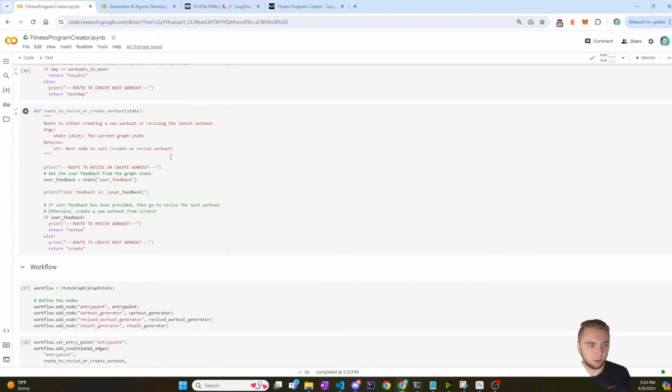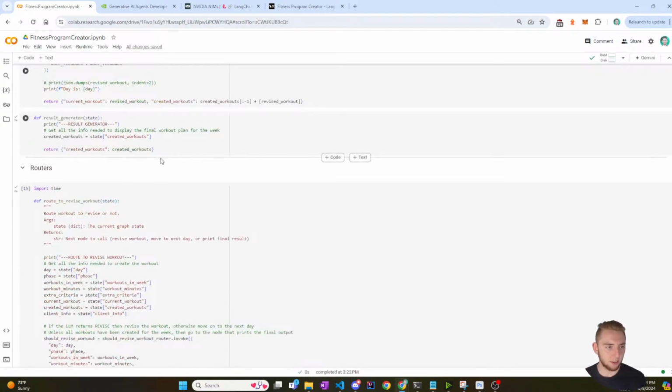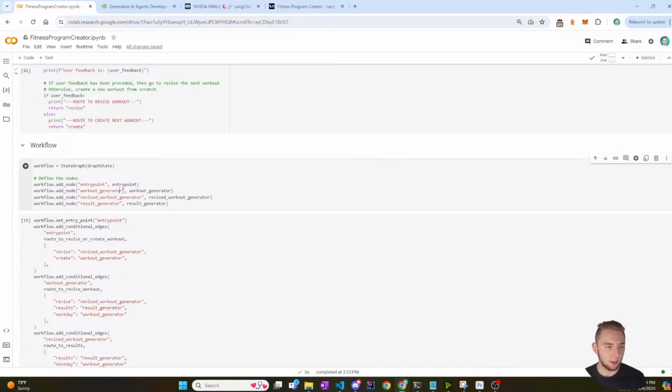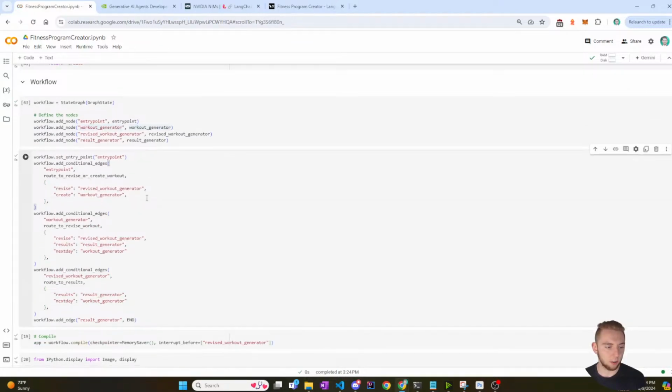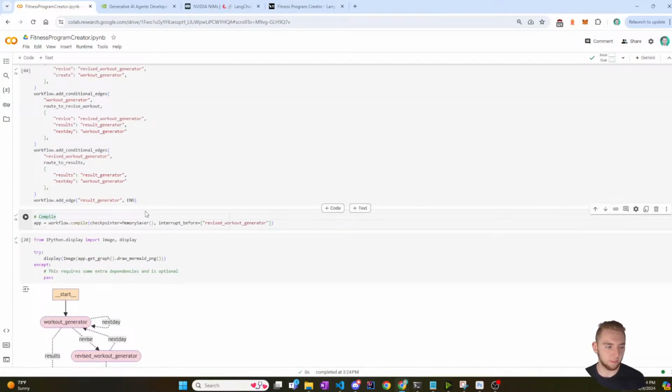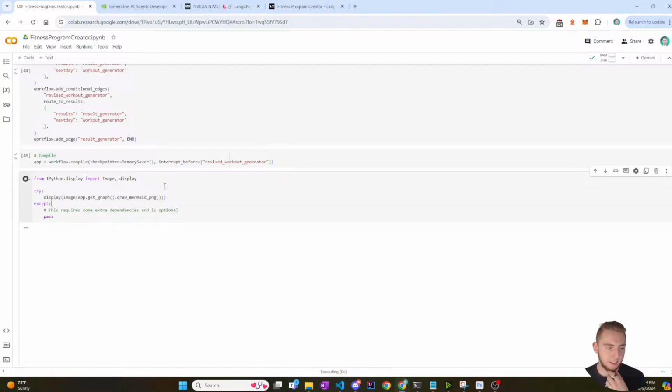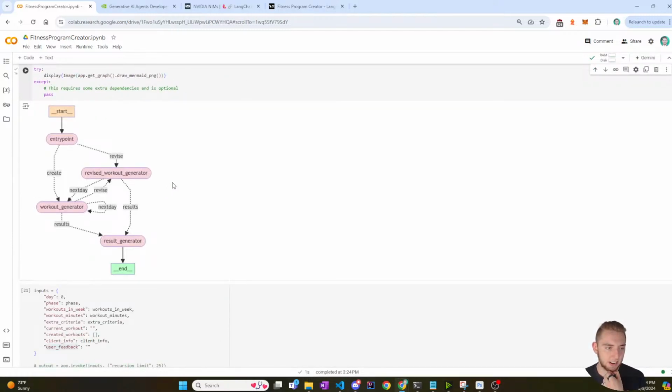And actually, what I can do, let me just generate the new picture of the graph to make sure things look good. Good. That looks perfect. So entry point, and then if I should revise, go right there. If I should create, go here. And then this still has the loop for next day if they don't want to revise, but otherwise I will revise and go there. This is where I do the interrupt.